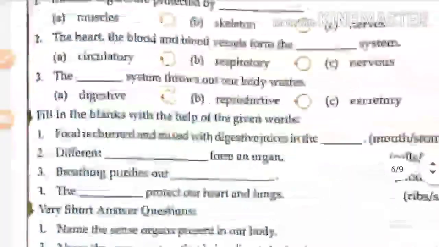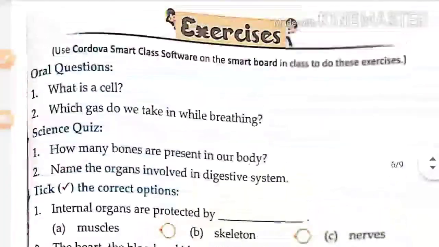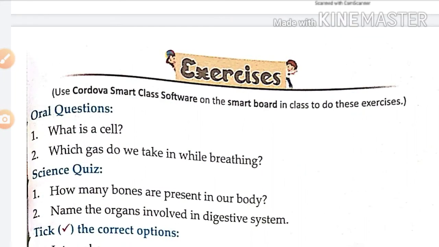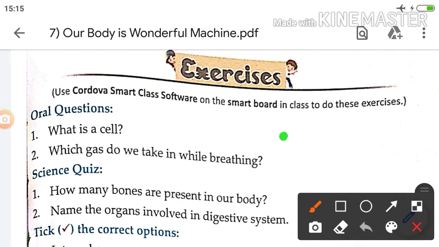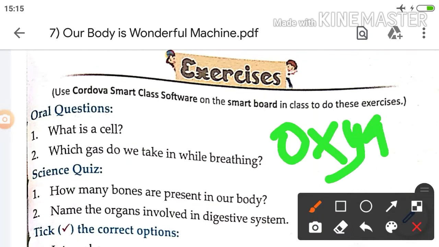Next question: Which gas do we take in while breathing? That is oxygen. We breathe in oxygen.